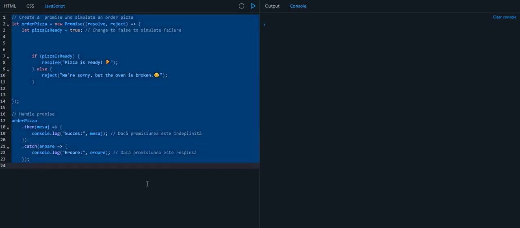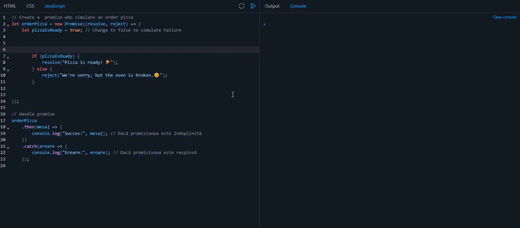I have here a promise where I simulate ordering a pizza, like in real life, no? When I enter a restaurant and I want to eat some pizza, I go to the waiter and I tell him, please bring me a pizza. Okay. In this time, the waiter says, okay, I take your order, and now there are two possibilities.